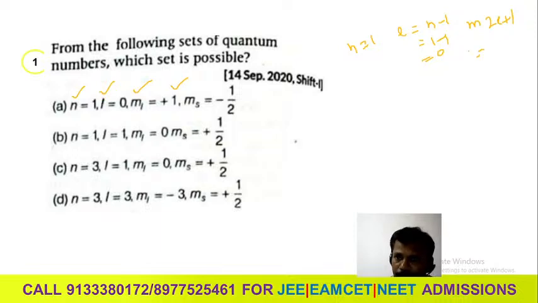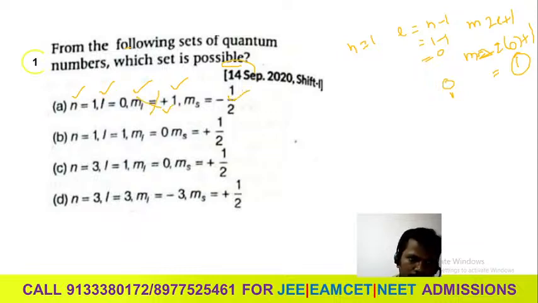But what about m? The number of m values is 2 into l, that is 0, plus 1, which is 1 value. So m should be 0. The spin is correct, but this one is wrong, so it is not considered.